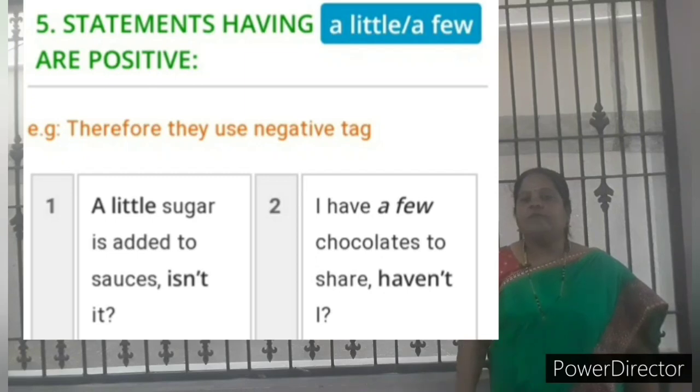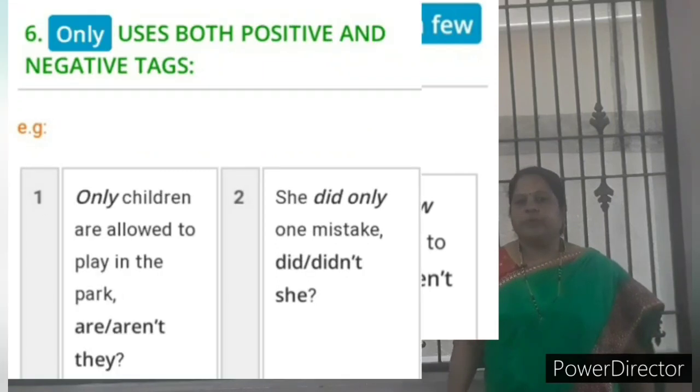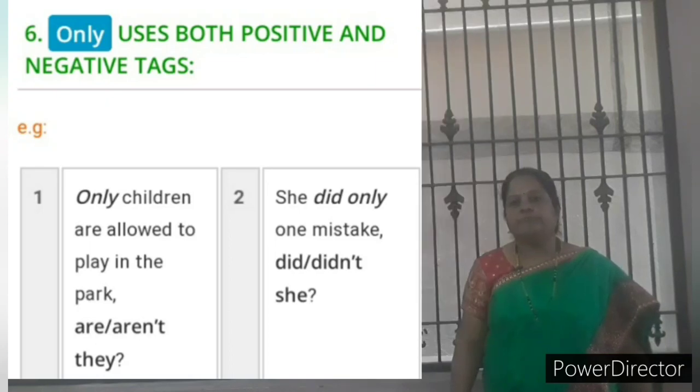Next, I have a few chocolates to share. Haven't I? Because few is a negative word. Sometimes we have to use it also as a negative question tag. Is it clear? All are understood? Shall we move on to the sixth rule?